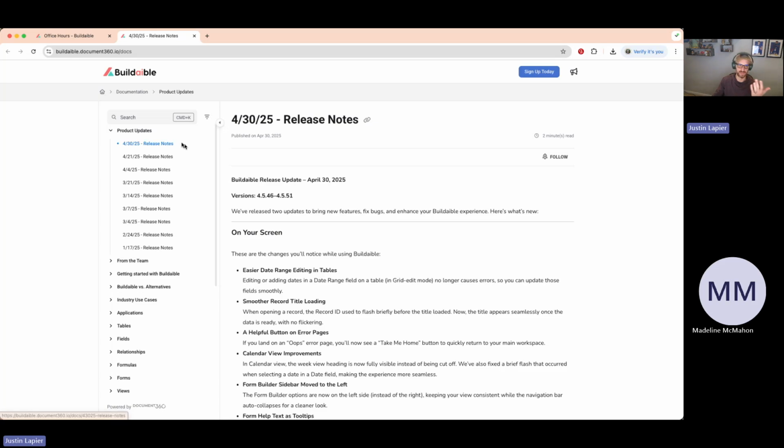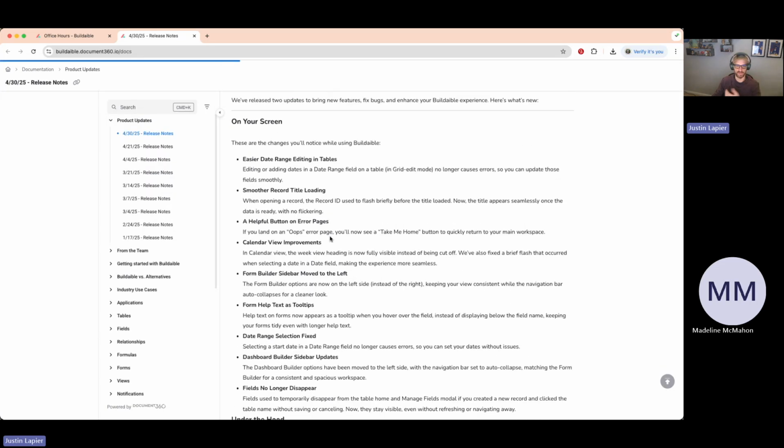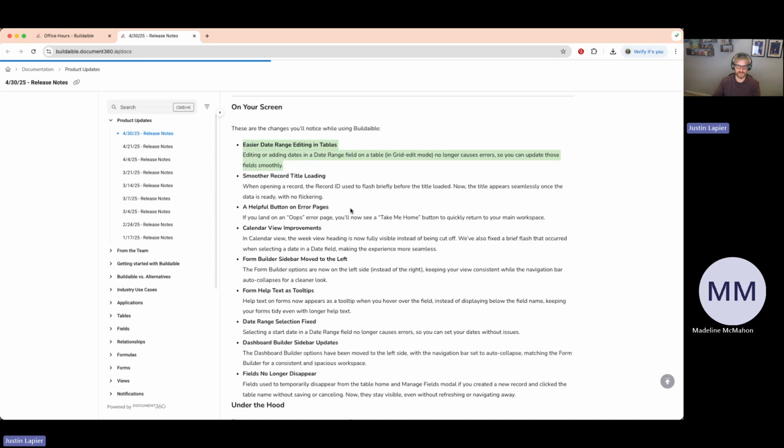So as of yesterday, we did this release. The release covered 4.5.46 all the way up to 4.5.51. And these are some of the things that we did. So for instance, we had a few errors with date ranges, especially when you were in grid edit mode. So we updated those so that you didn't have the issues with the errors.